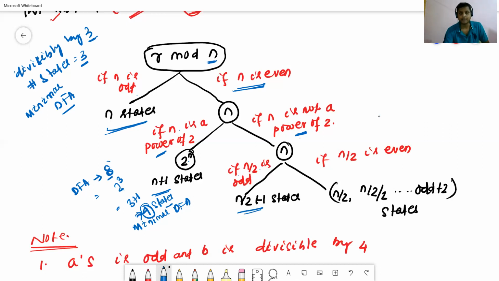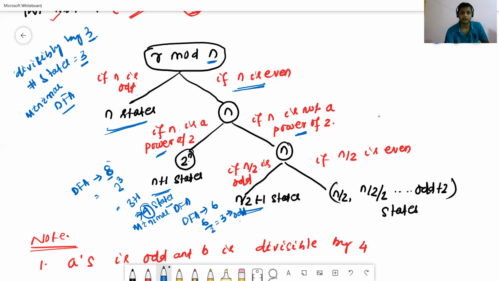For example, suppose the DFA contains 6 states. Now we'll check, as 6 is even. If 6 is a power of 2? No, 6 is not a power of 2. Now we'll check the second case. Yes, 6 is not a power of 2. Now we'll check if n by 2 is odd. Yes, we divide 6 by 2, which means 3, and 3 is odd.